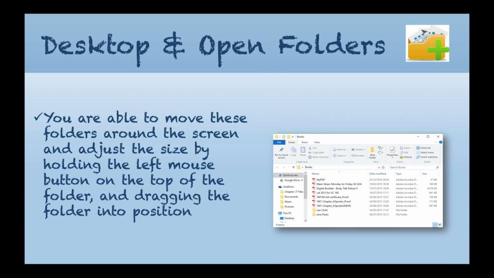You're able to move these folders around the screen by holding the left mouse button at the top of the folder and dragging the folder into position. So all we do is get our little mouse here, we hold the left mouse button down, and then we drag the window to where we want to put it. And we do that by using the left mouse button.